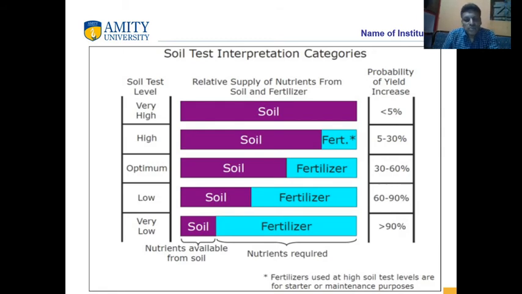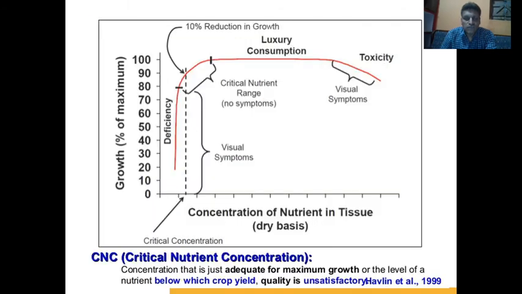If the soil nutrient status is high, then we only apply 5 to 30% fertilizer, and accordingly the yield increase is expected to be only 5 to 30%. And if the soil is very high, then we apply less than 5% fertilizer, or we do not apply fertilizer, and the increase is less than 5%.